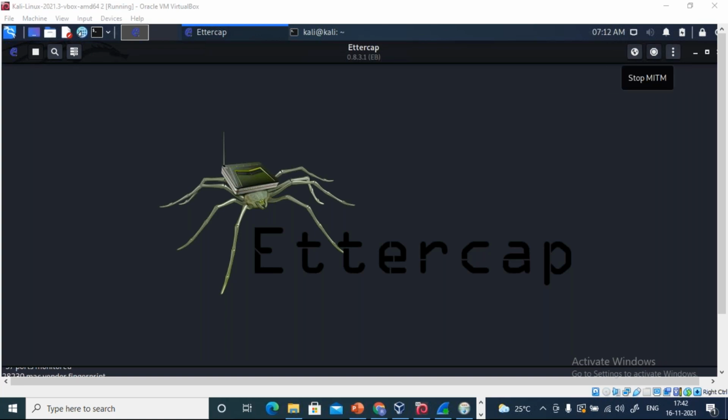This is the Ettercap menu. Then here I have stop MITM. This is man in the middle. Okay. Here also we have the man in the middle menu, right? And towards the left side, you will be having something called start or stop sniffing. What does the word sniffing mean here? Can you tell me what is sniffing? And then here we have a number of things like scan for host, host list, and so on. Can you tell me what you mean by sniffing?